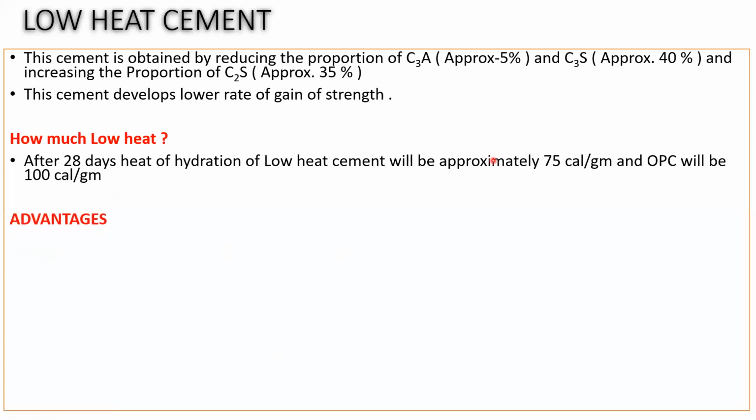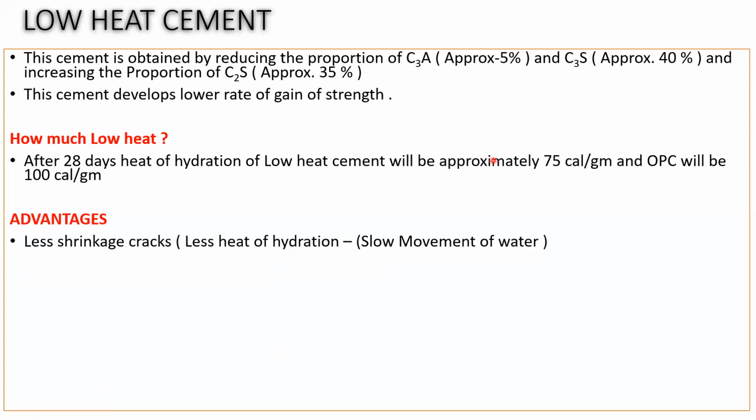Now comes the advantages of it. What all advantages are we going to get by using low heat cement? First is less shrinkage cracks. Why are less shrinkage cracks going to happen? Because the heat of hydration is less, and if the heat of hydration is less, the evaporation of the water we have in the cement is not going to happen fast. If fast evaporation of water is not going to happen, then voids will not be there. As a result, the cracks won't appear. That is why we are going to get less shrinkage cracks.